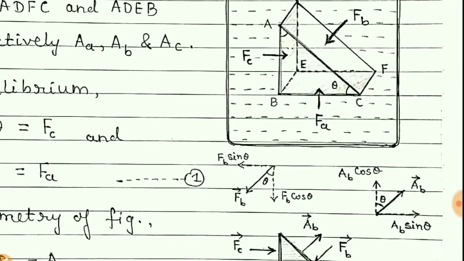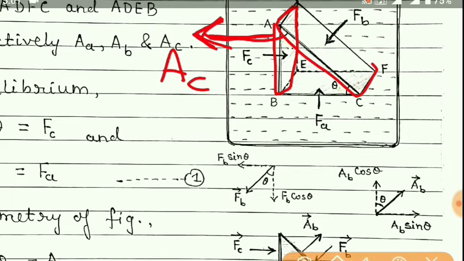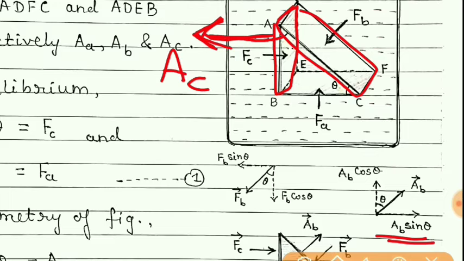And so it is clear that the cross-sectional area and its area vector, that is AC, is in this direction, and the component of area vector of FB sin theta is towards this direction, so they must cancel each other.